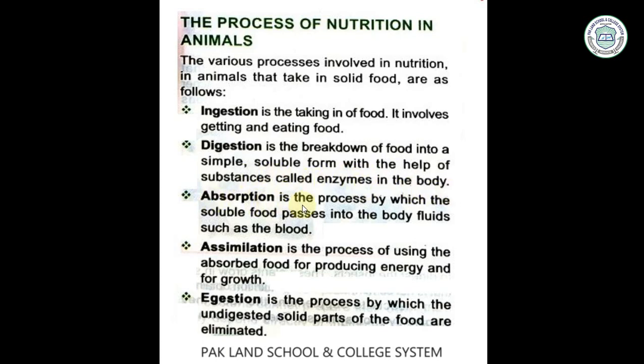Absorption is the process by which the soluble food passes into the body fluids such as the blood. Assimilation is the process of using the absorbed food for producing energy and for growth. Egestion is the process by which the undigested solid parts of the food are eliminated.